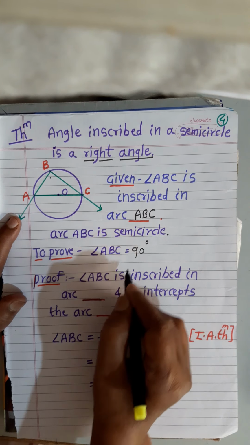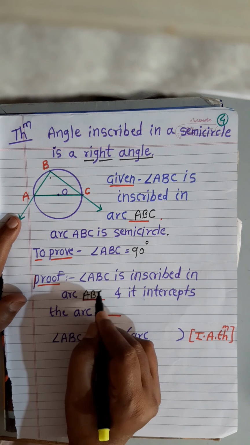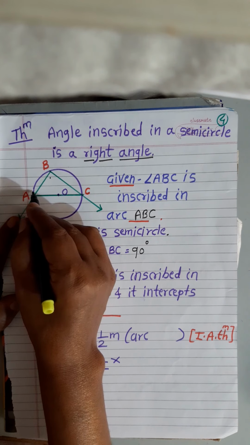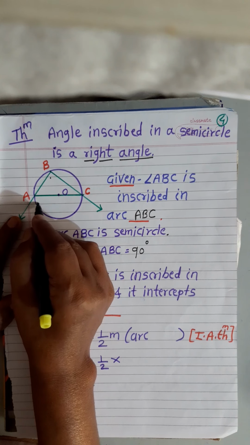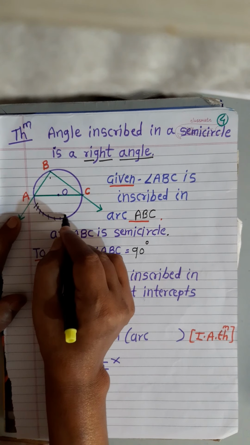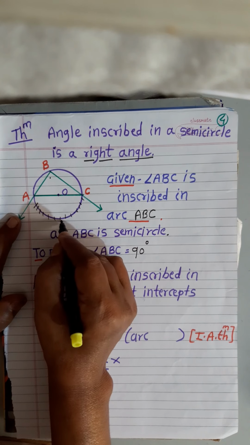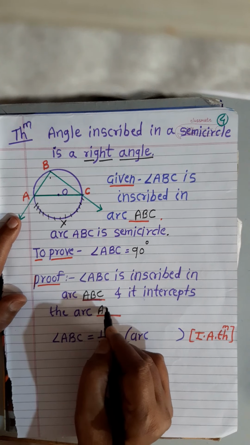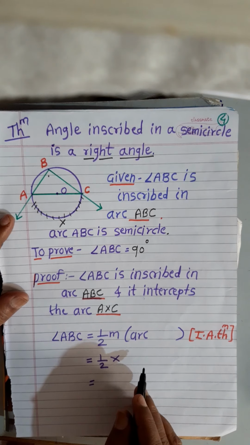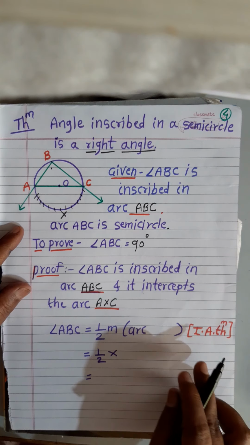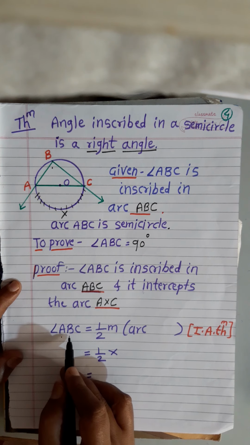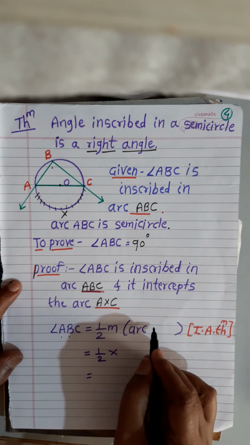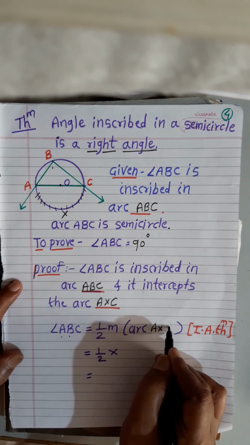Now see, angle ABC is inscribed in arc ABC and it intercepts the arc AXC. Therefore, by using the inscribed angle theorem, what can we write? The measure of angle ABC is equal to half the measure of arc AXC.